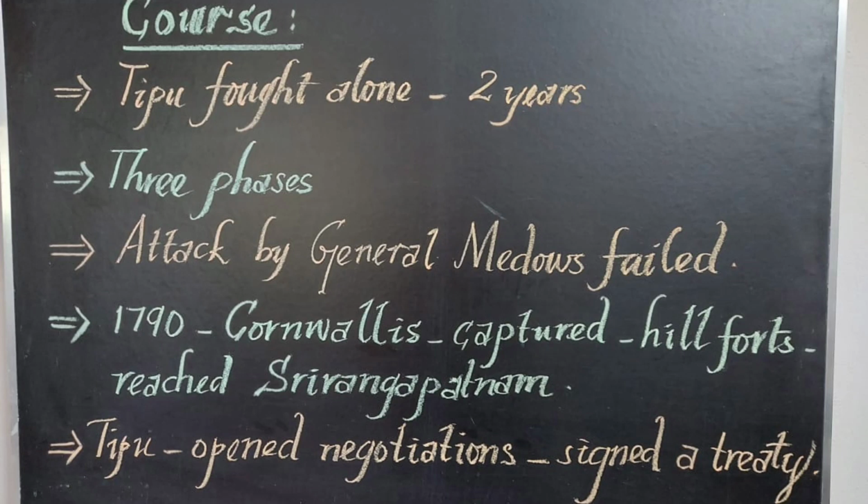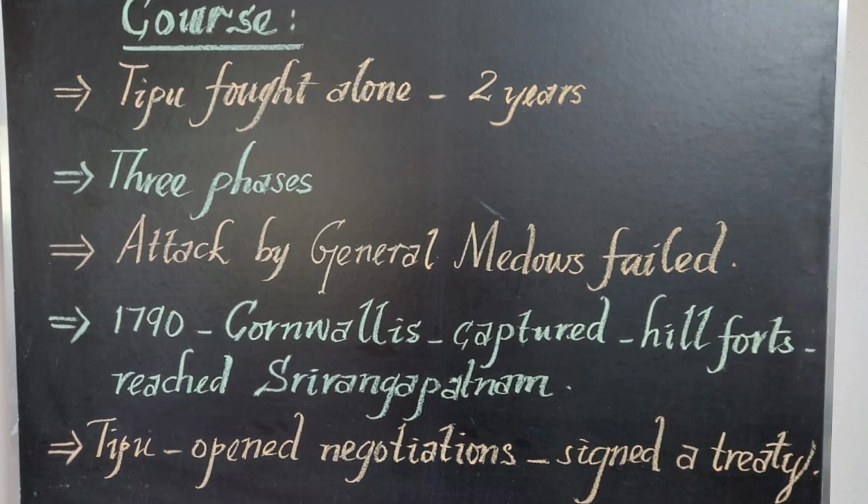If the capital was captured by an enemy king, then the kingdom would be considered lost. So that's why Cornwallis tried to capture Srirangapatnam, and he attacked all the hill forts which were surrounding it. So Tipu felt desperate. Desperate means helpless, and he opened a negotiation with the English, and he agreed to sign a treaty. So the treaty was signed at Srirangapatnam. The Third Anglo-Mysore War came to an end by the Treaty of Srirangapatnam.